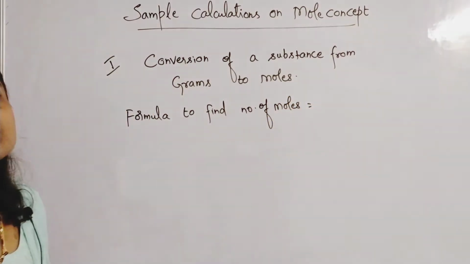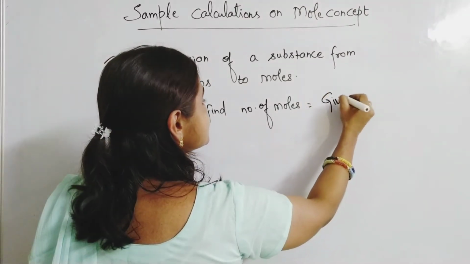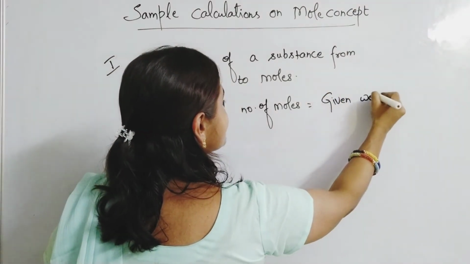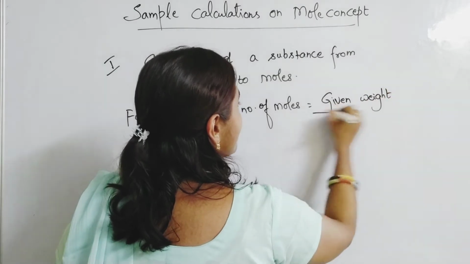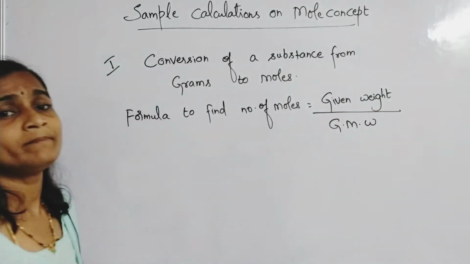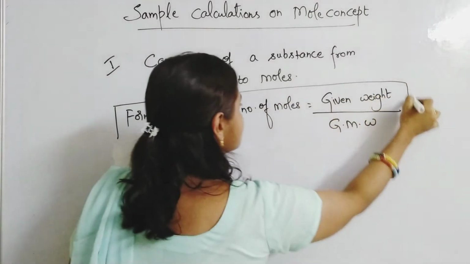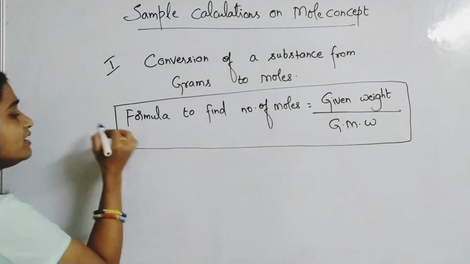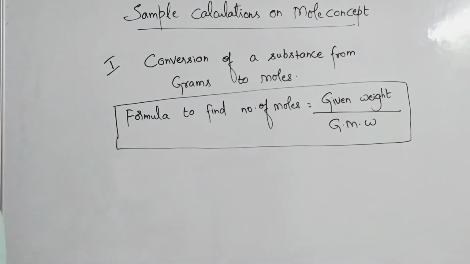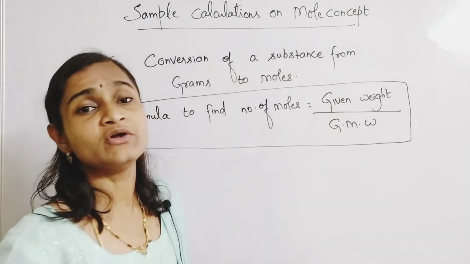The formula to find the number of moles is given weight of the substance by gram molecular weight of the substance. This is a very important formula.